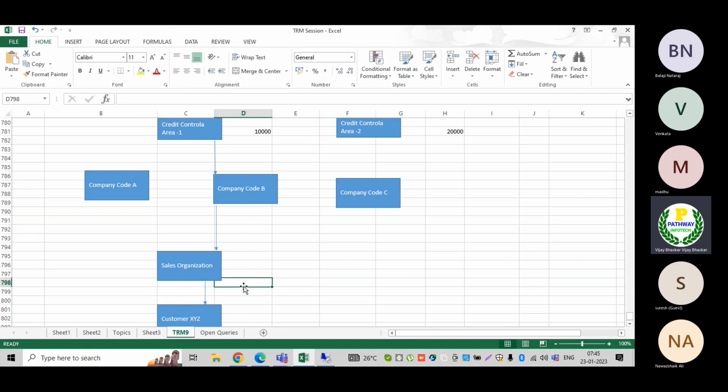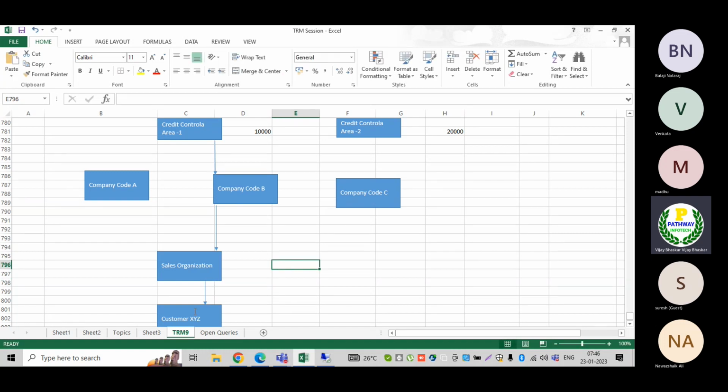So with this combination, whenever we place the order, the system performs multiple credit checks: the static check, the dynamic check, and also the document value check. There are multiple credit checks available. About the checks we will talk later. First, let us understand the concept. What is the difference between ECC6 and S/4HANA?